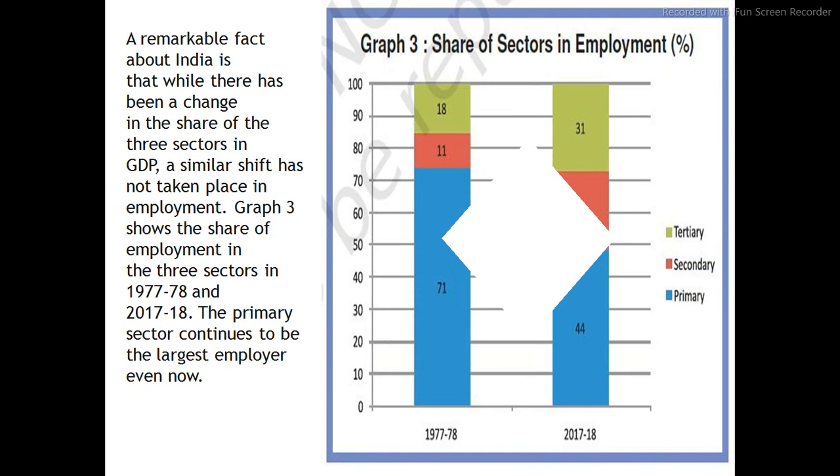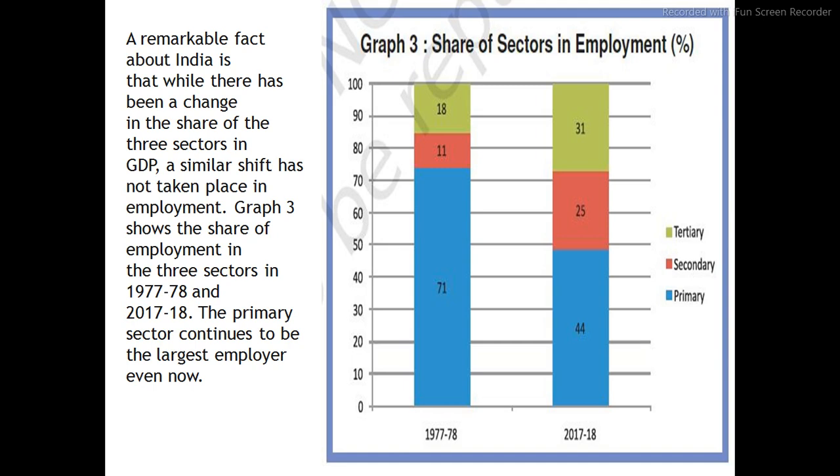See graph number 3. This is the share of sectors in employment. When we are talking about employment, the primary sector is giving more employment to the people. I hope it is clear to all. This graph is talking about the share of sectors in employment percentage-wise.